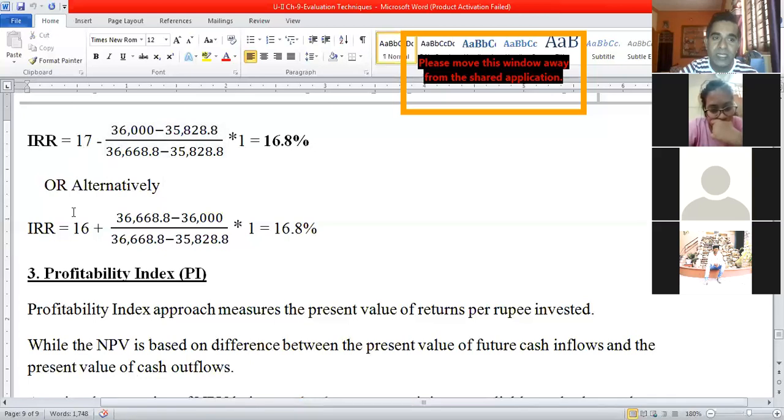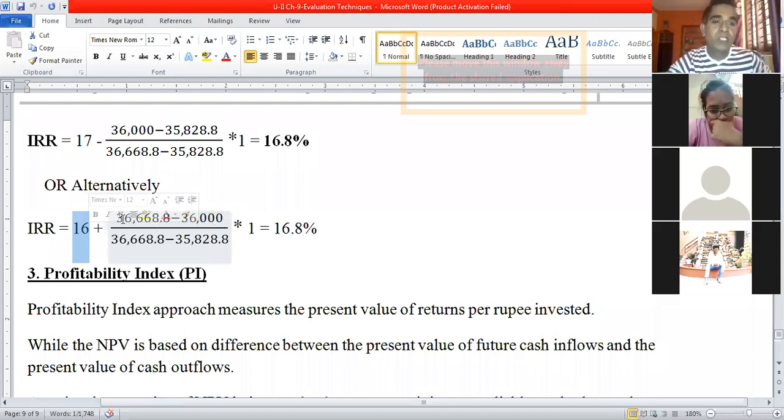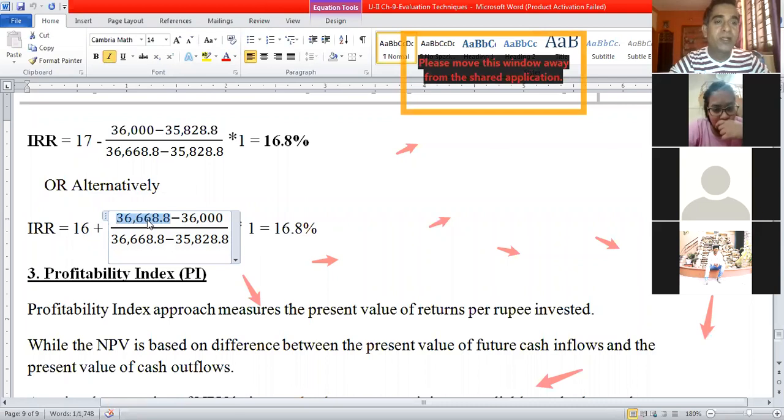Or alternatively, if I consider the lower rate of interest, 16%, it will become plus, as the IRR will be greater than 16. By substituting the values, the present value of cash outlay, or cost of the project, is 36,000, and the present value of cash inflows at 16% rate of interest is 36,668.8.